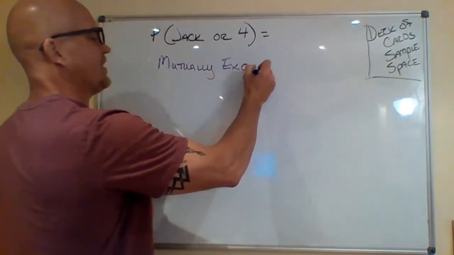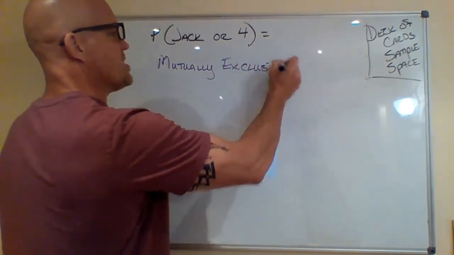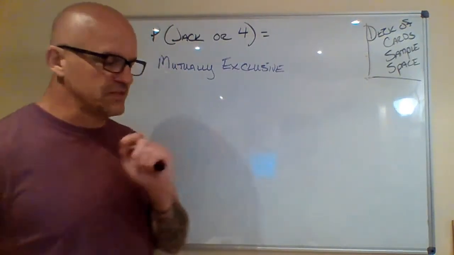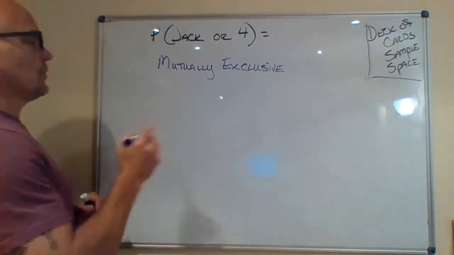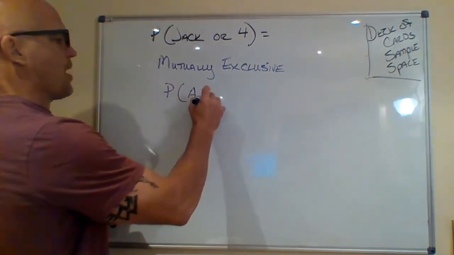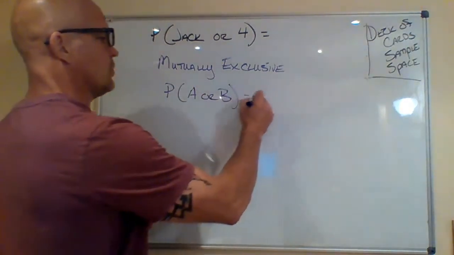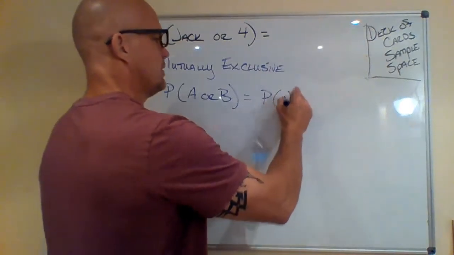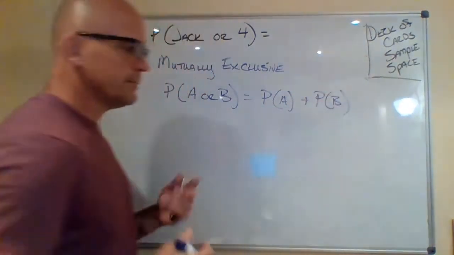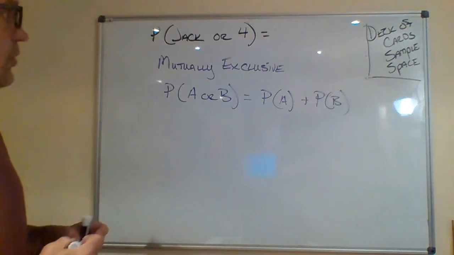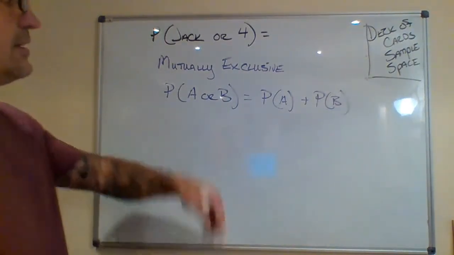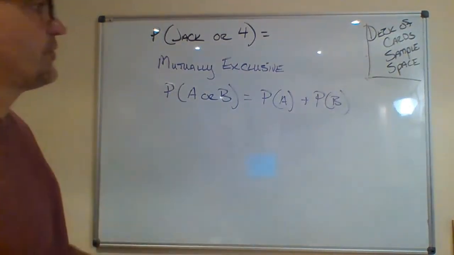Again, it cannot happen at the same time. Therefore, they are mutually exclusive. So be careful there. My probability for mutual exclusivity is: probability of A or B equals probability of A plus the probability of B. So real simple, the probability of a jack or a 4 says find the probability of a jack, and add to that the probability of the 4.